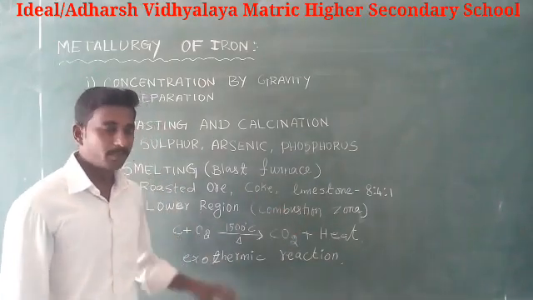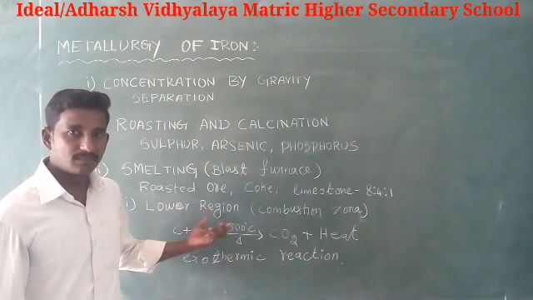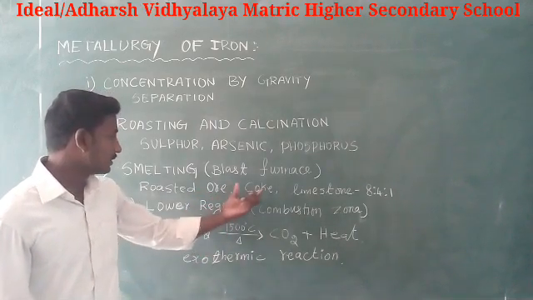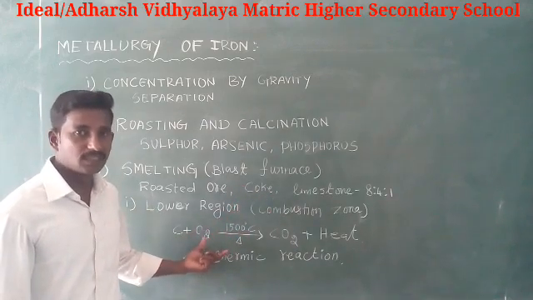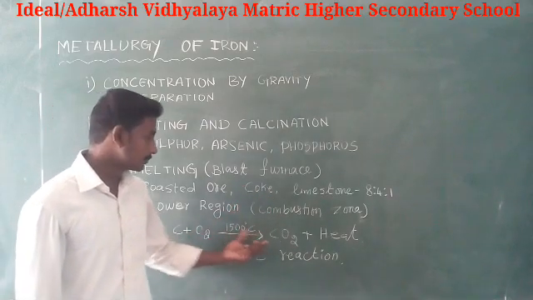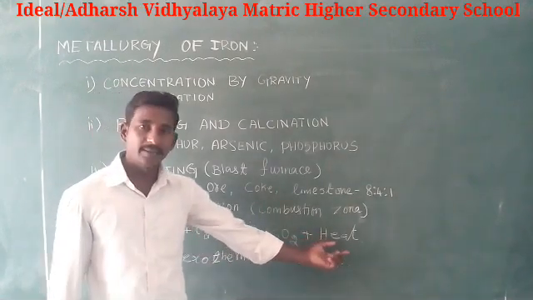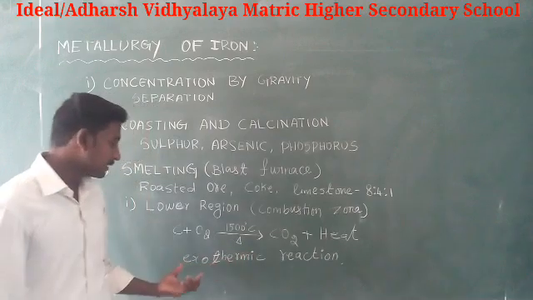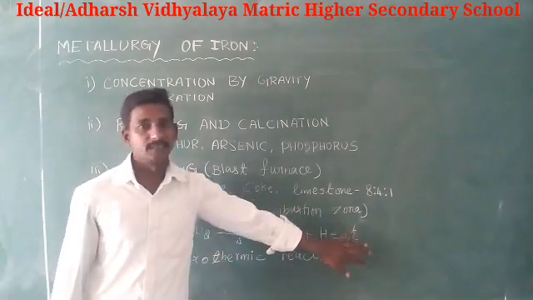The temperature here is about 1000 degrees Celsius. In this region, the carbon present in the mixture burns with oxygen to form carbon dioxide and liberates heat. So it is an exothermic reaction, since heat is liberated.